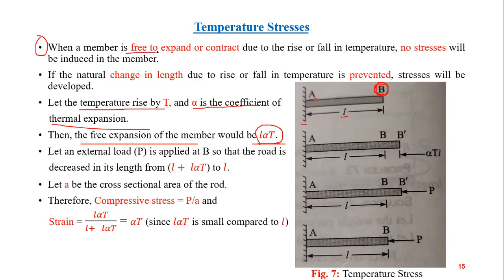When a member is free to expand or contract due to change in temperature, no stresses will be induced in the member. Remember, because the material is free here, there will be no stresses induced in the material. Simply there will be strain because there will be a change in length, L alpha T.